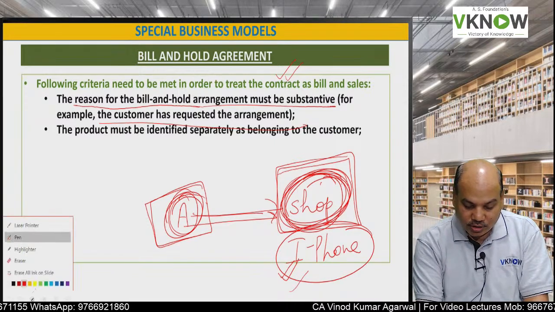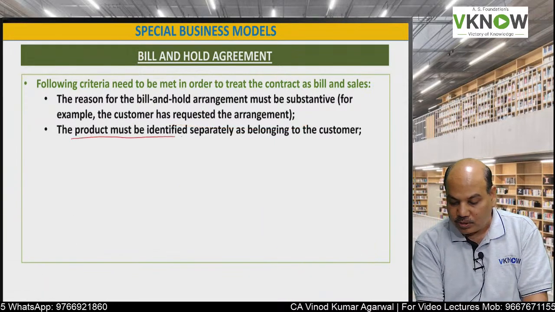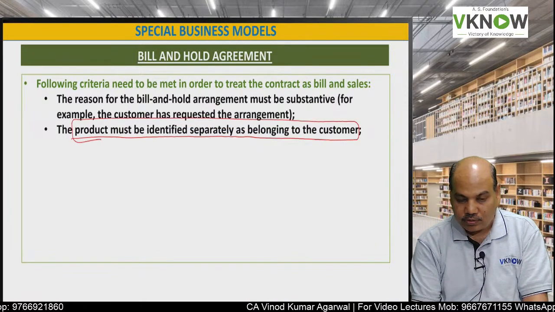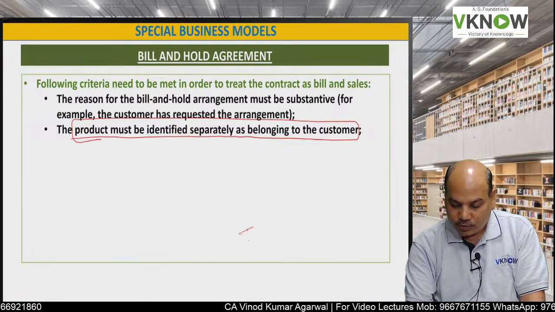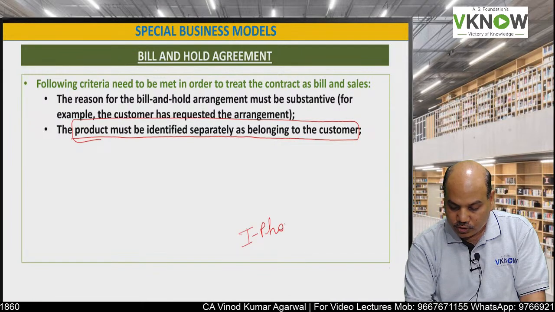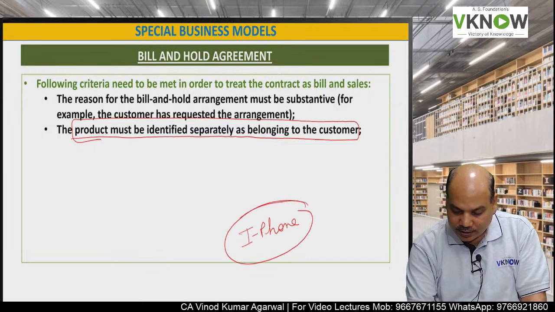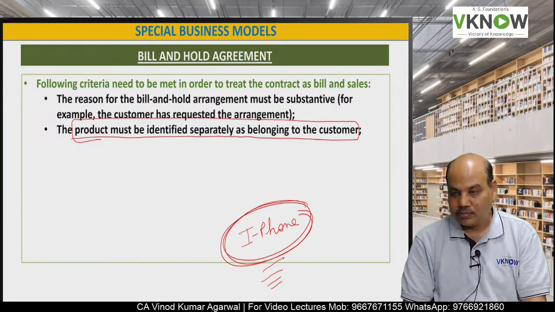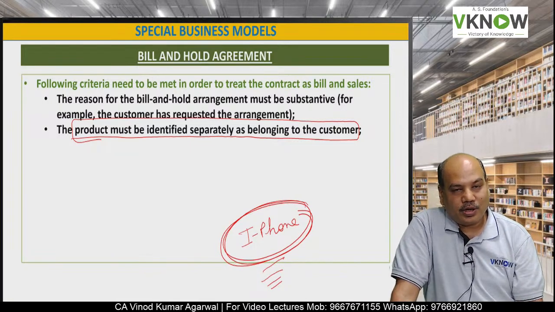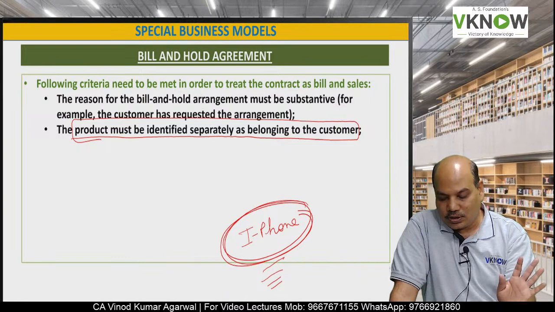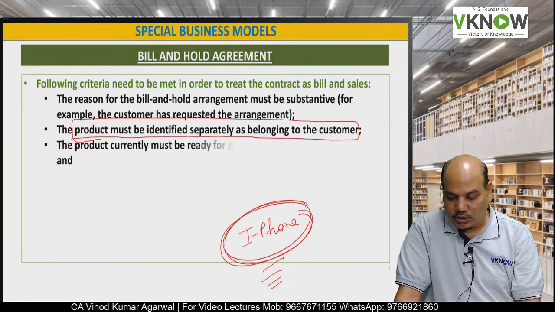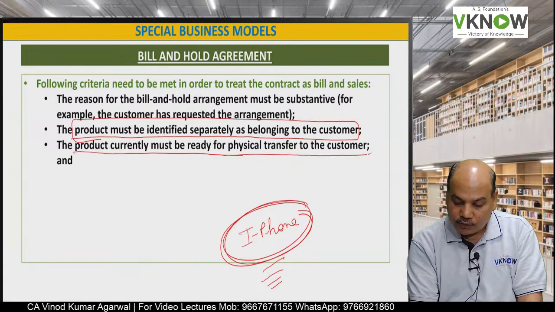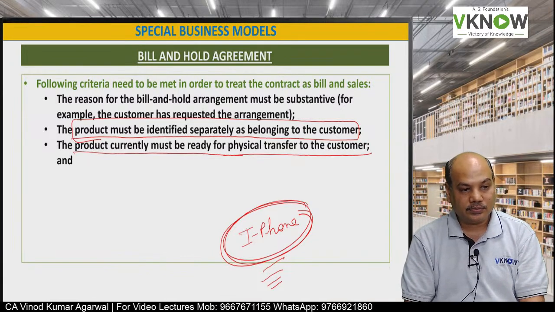Second condition is the product must be identified separately as belonging to the customer. So I gave you an example of an iPhone. The shopkeeper must identify that particular iPhone and keep it separately. He should put a stamp on that this item is sold to this customer, belonging to a customer. And third is, the product currently must be ready for physical delivery to the customer.